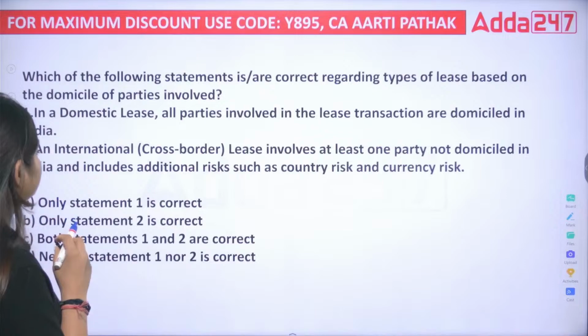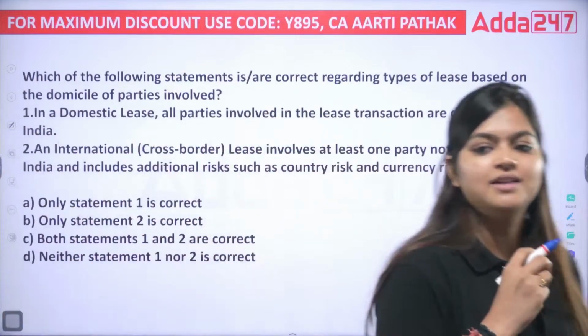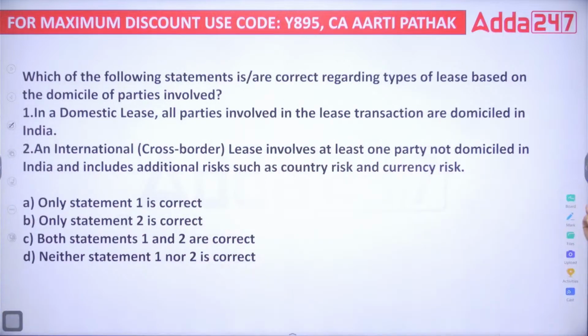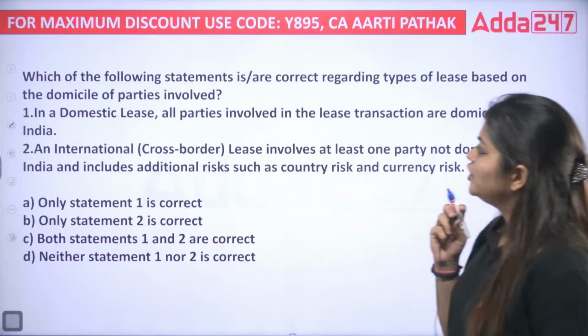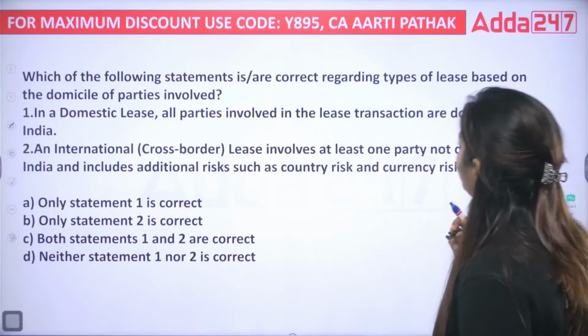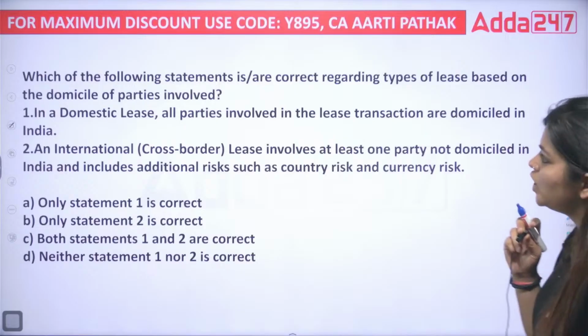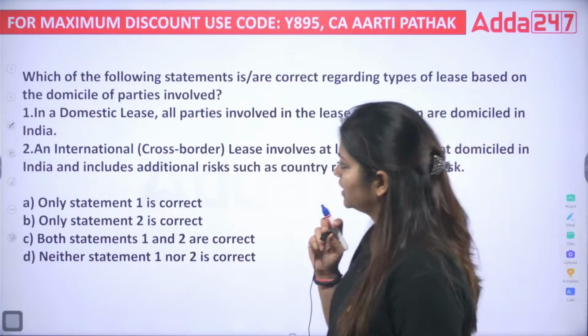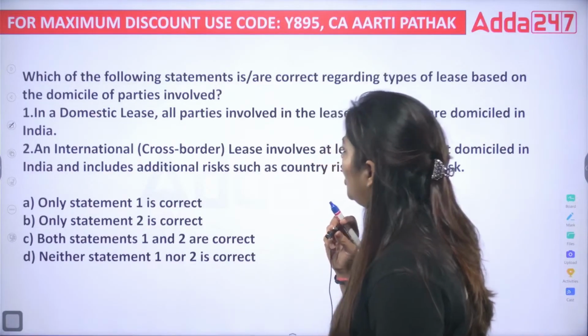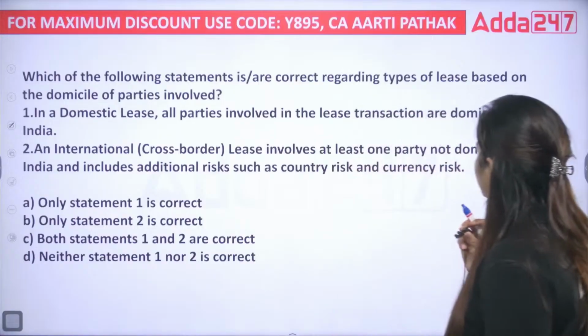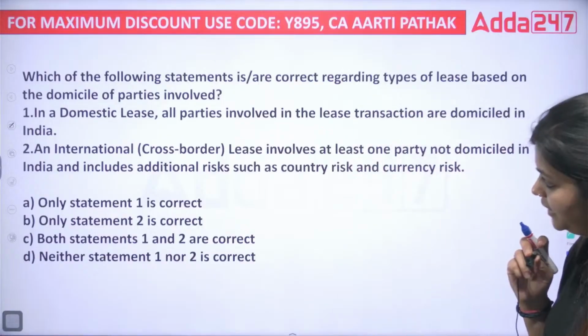Next. Okay, so this is quite a lengthy question. Which of the following statements are correct regarding types of lease based on the domicile of parties involved? First, in a domestic lease, all parties involved in the lease transaction are domiciled in India.